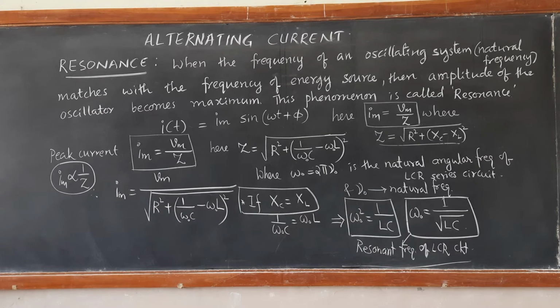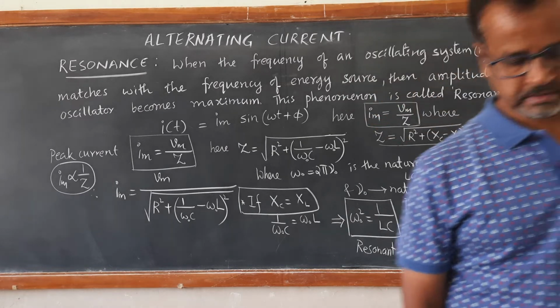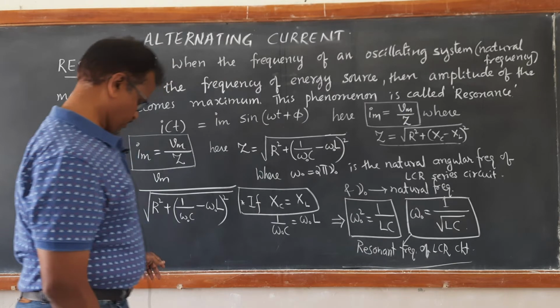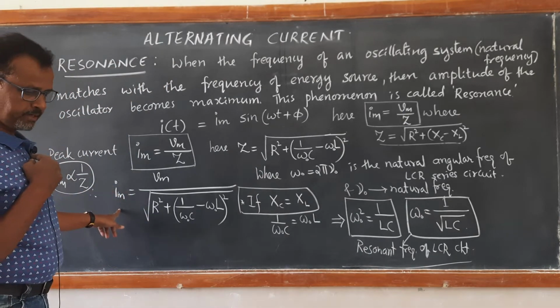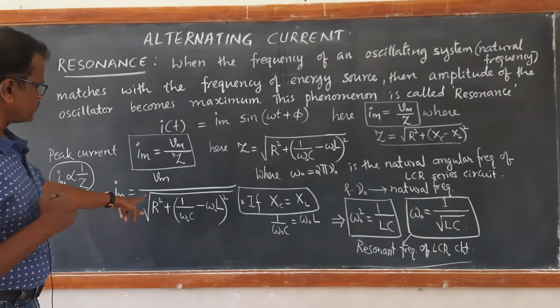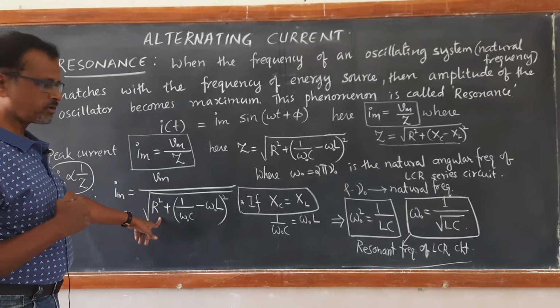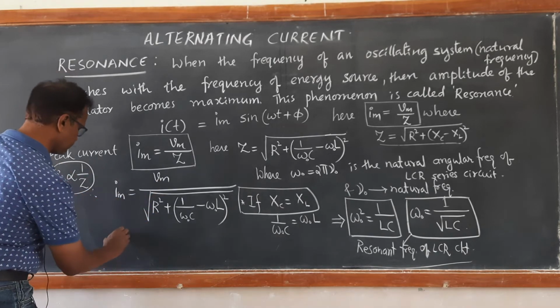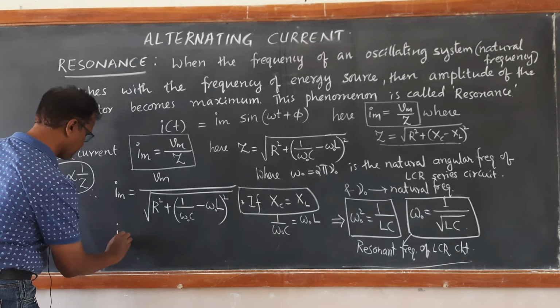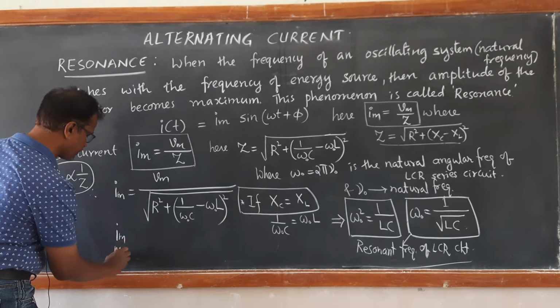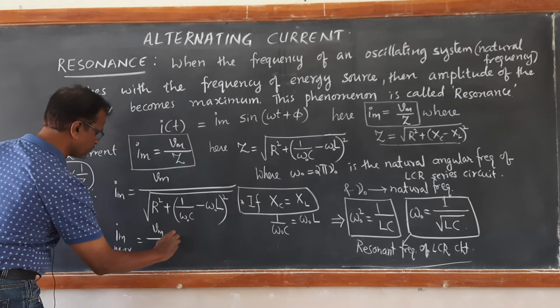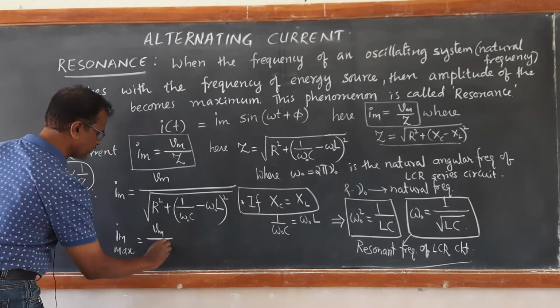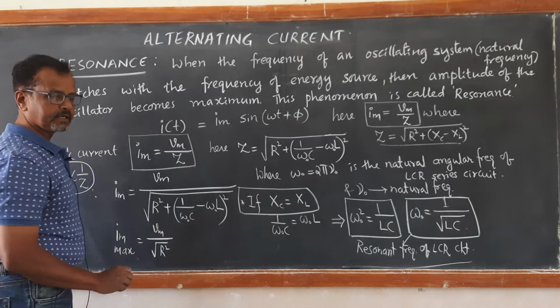So at resonance, as we know, the peak value of current becomes maximum. Im max becomes Vm upon square root of R square. So at resonance, the peak value of current becomes maximum, that is, Vm upon square root of R square, because this entire bracket becomes 0.